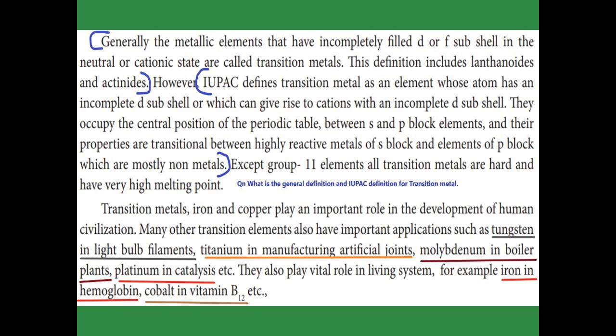Now we are going to see some uses of transition metals. Tungsten is used in light bulb filaments, as we know very well. Titanium is used in artificial joints. Molybdenum in boiler plants. Platinum as a catalyst. And we know very well that hemoglobin has iron as the central atom, and in vitamin B12 the central atom is cobalt. We learn this in coordination compounds.